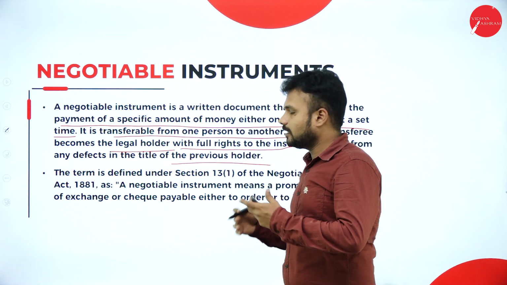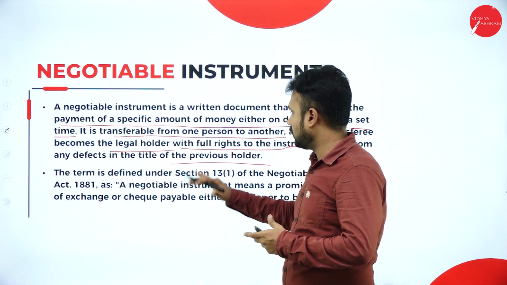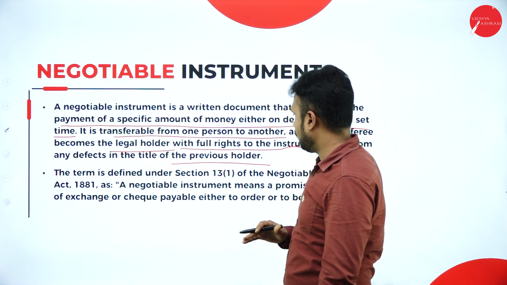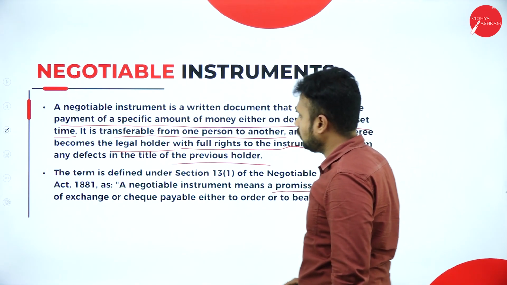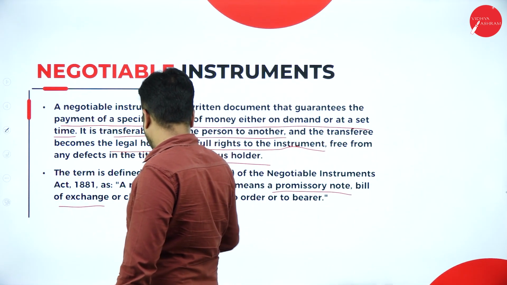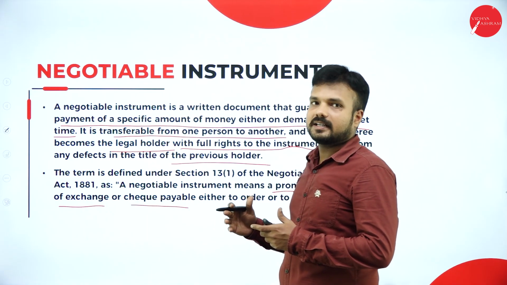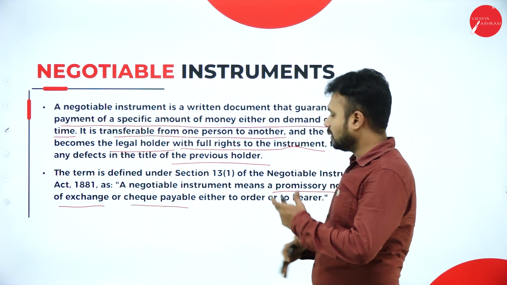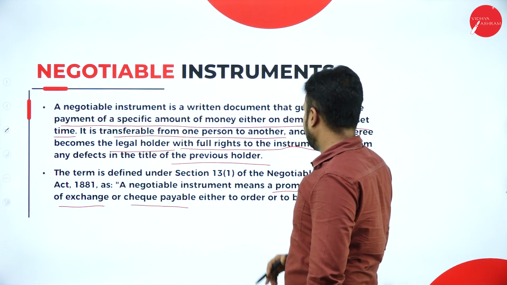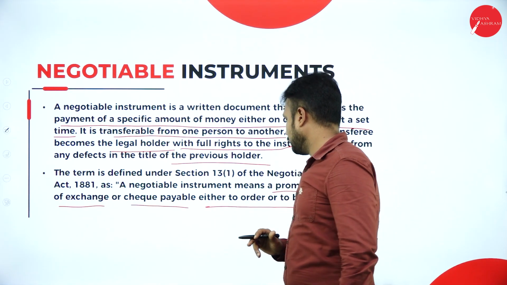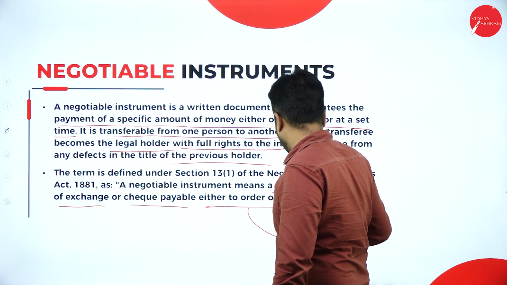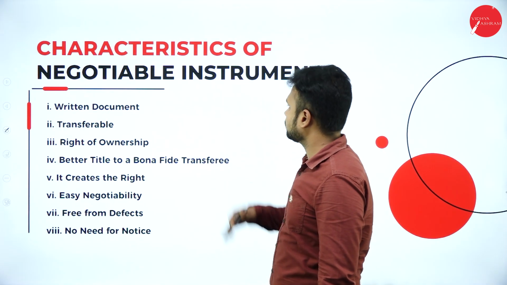So what exactly is a negotiable instrument according to the Negotiable Instruments Act 1881? A negotiable instrument means a promissory note, bill of exchange, or check. These three instruments that we call negotiable instruments have a transferable nature, either to order or to bearer.